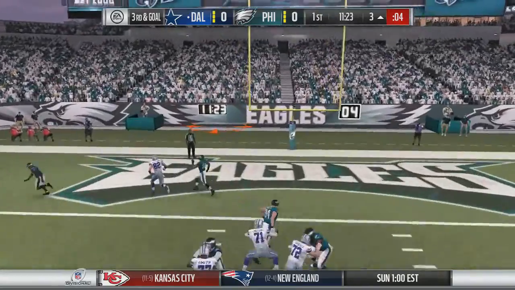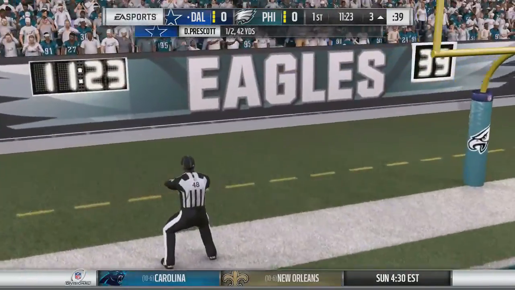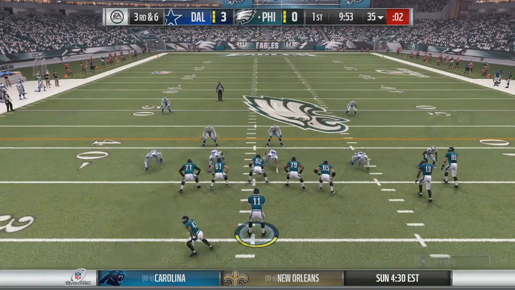So now 3rd and goal. Prescott takes the snap and will just throw this out of the back of the end zone. A good goal line stand from the Eagles as the Cowboys take a 3-0 lead.